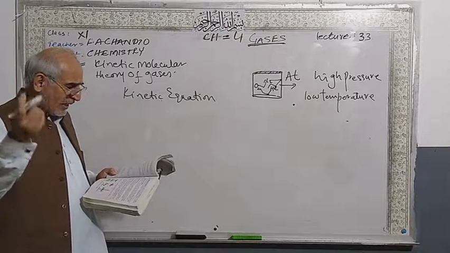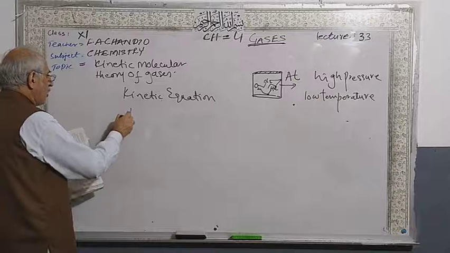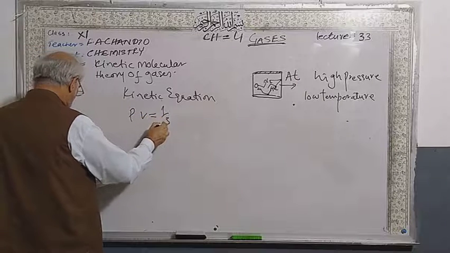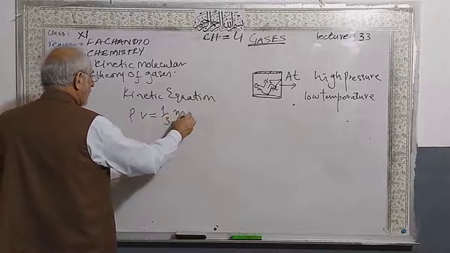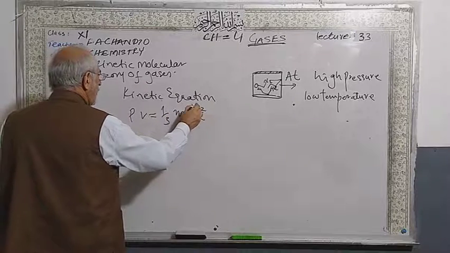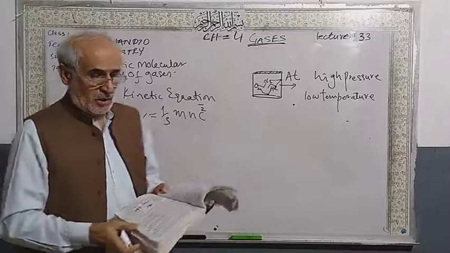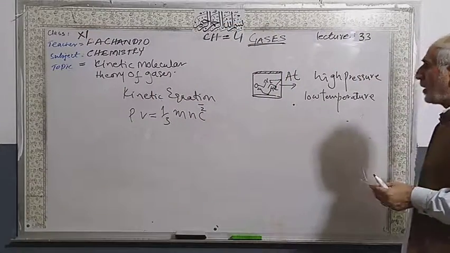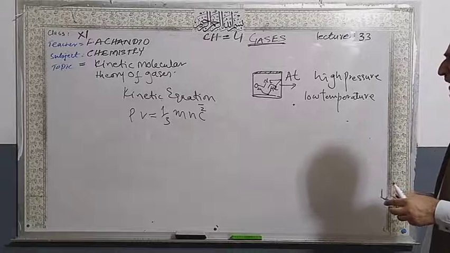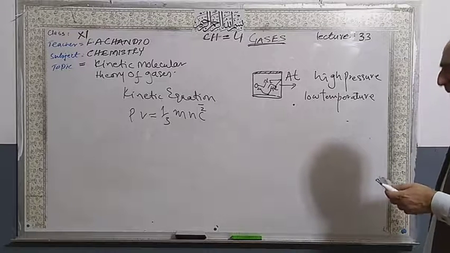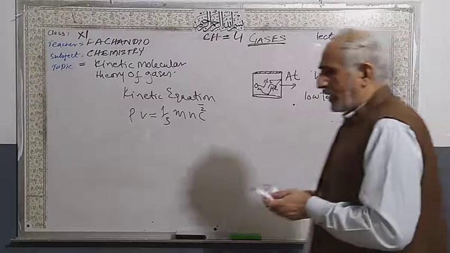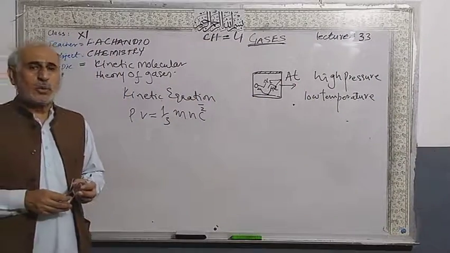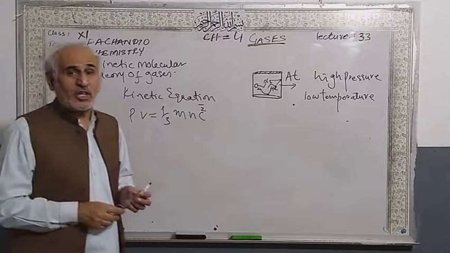This is called kinetic equation: PV equals 1/3 mc square bar. P is pressure, V is volume, 1/3 m is the mass of gas, n is the number of moles of gas, c is the root mean square velocity.